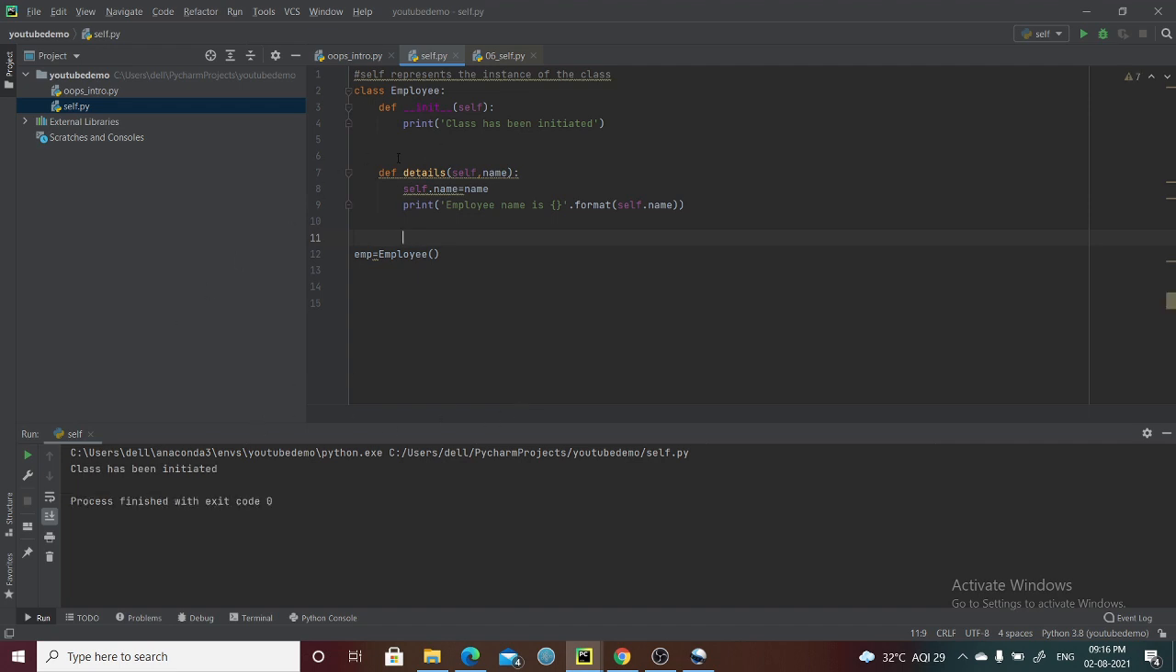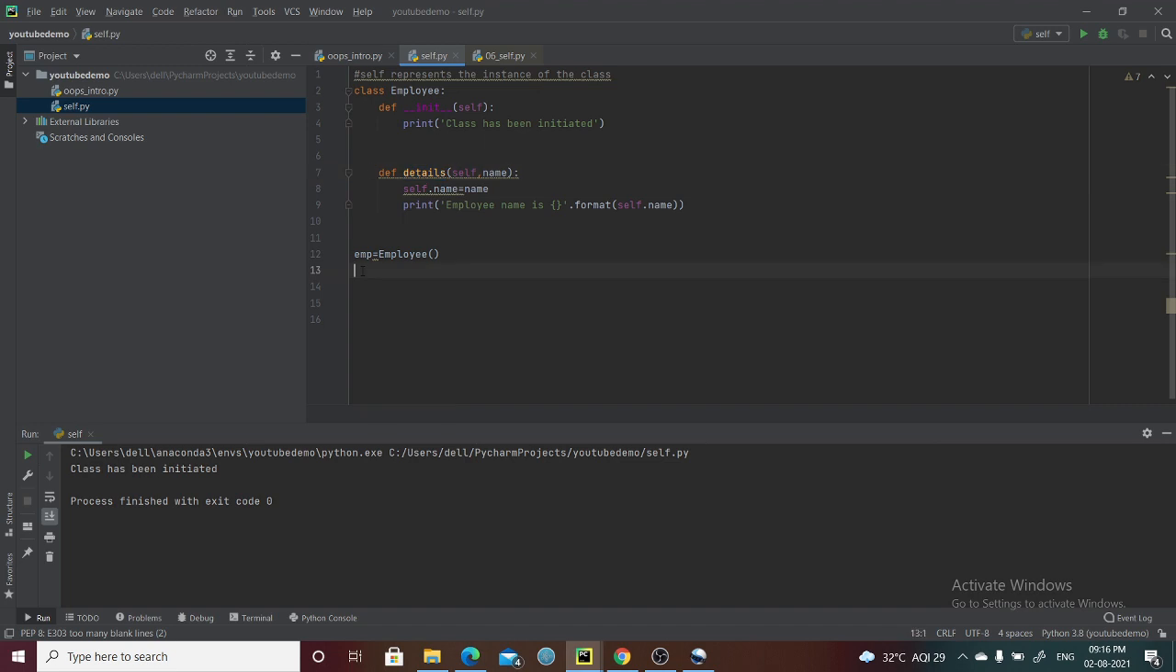I have created the object. Whenever I'm creating the object of this Employee class, this method runs first, and it is showing that the class has been initiated. As you can see, self is automatically passed through this init function. What Python does is, whenever you are creating this Employee object, let's see how this self keyword is passed. Let's call this particular method.